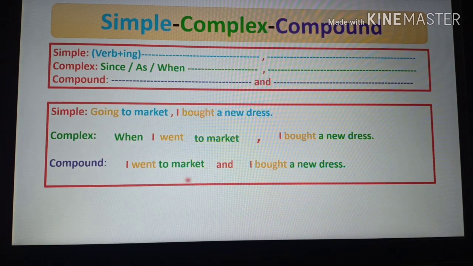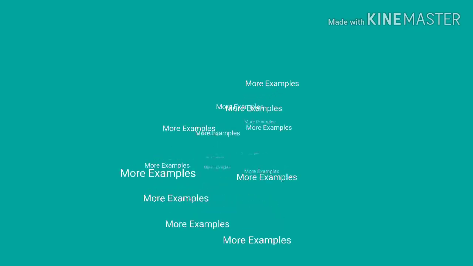Another thing you notice that the first subject and the second subject both are same. So in compound sentence we have to omit the second one. Okay, so it has become a compound sentence. I went to market and bought a new dress. So dear students, I think you have understood this.